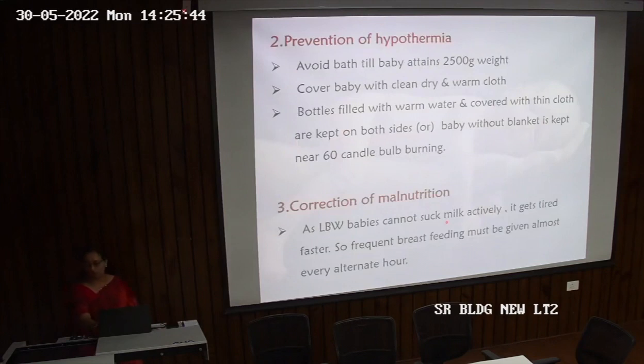Then coming to prevention of hypothermia. We need to avoid bathing the child till the baby attains at least 2.5 kilogram of weight, because the smaller the baby, the more are the chances of hypothermia. And if we bathe the child, we decrease the temperature of the baby further. So we need to avoid bathing the baby. We can just sponge him and keep him covered. Cover the baby with clean, dry and warm clothes.